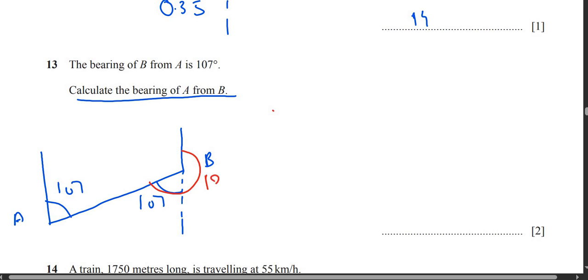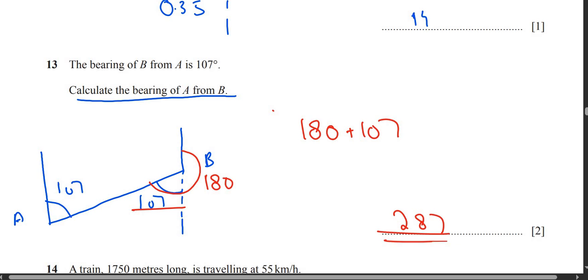So we know that this side is 180 and this side is 107. So it's going to be 180 plus 107, 287, my brothers and sisters.